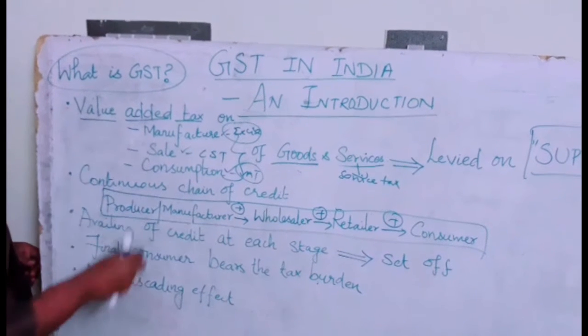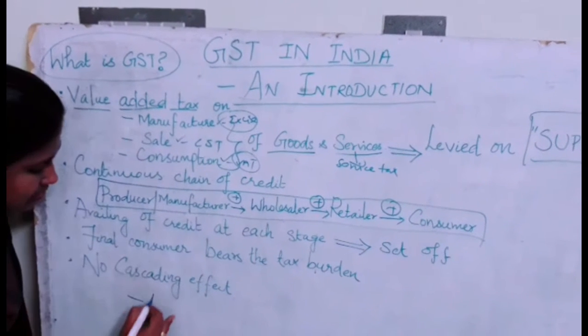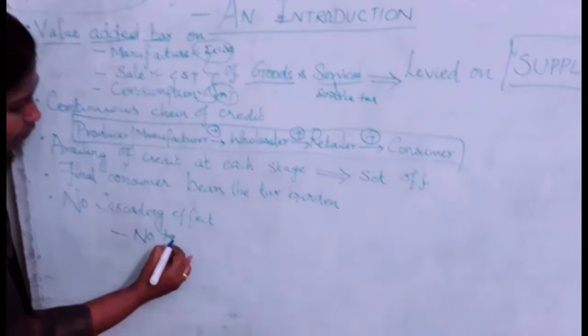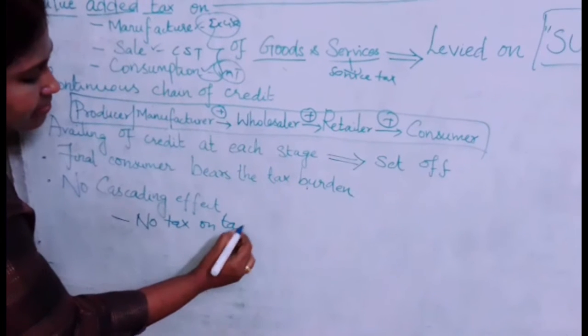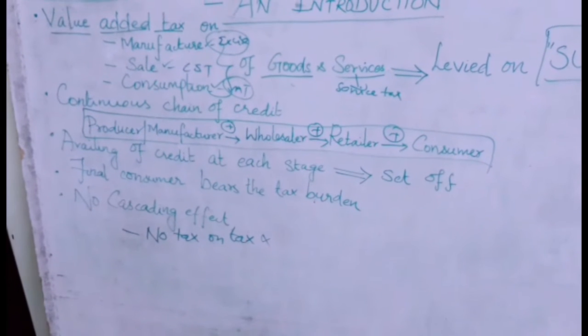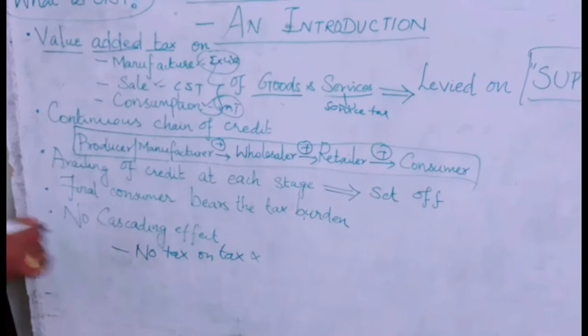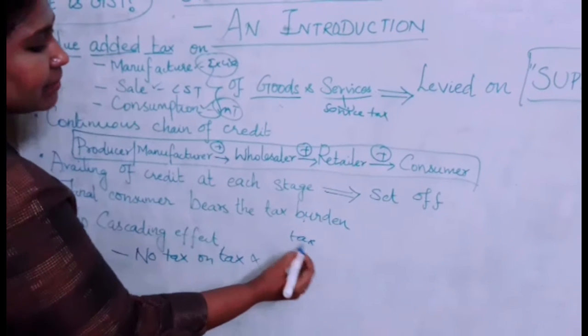Another important aspect of GST is that there is no cascading effect. That is, there is no tax on tax. Absolutely, there is no taxing of tax. For example, if you take your customs duty or any other types of tax, you'll be paying a tax. The tax will be added to the value.